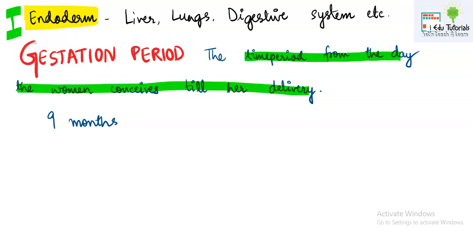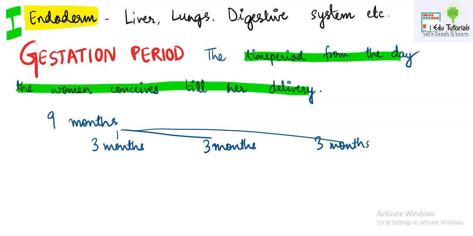Now this 9-month period is divided into 3 equal parts, each containing a 3-month period, and these parts are known as trimesters. So the first is trimester 1, the second is trimester 2, and the third is trimester 3.